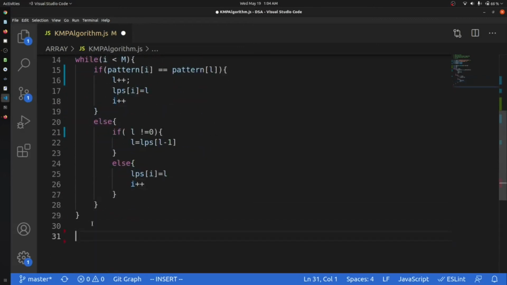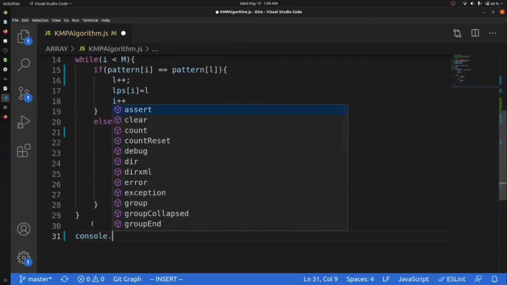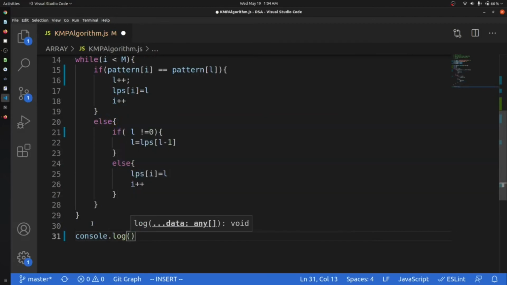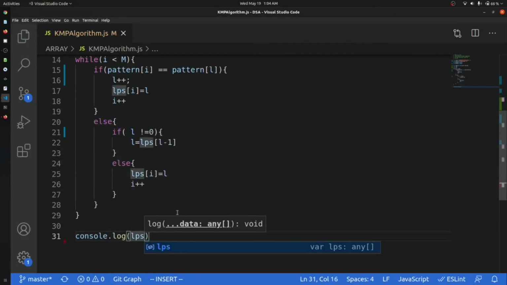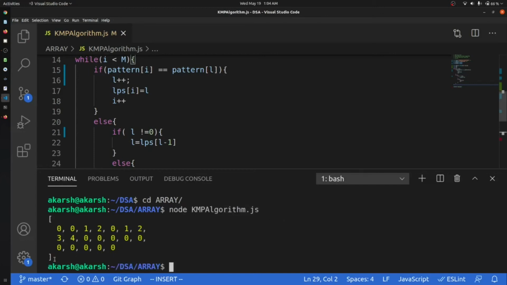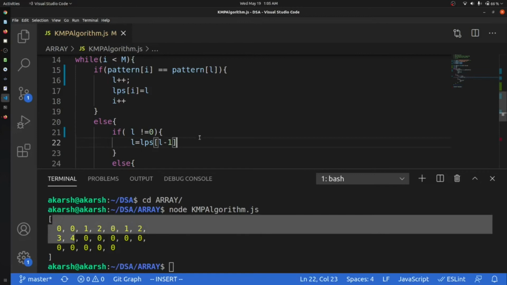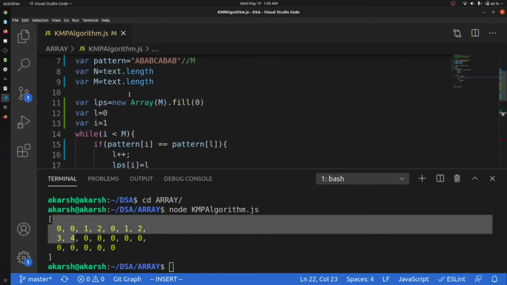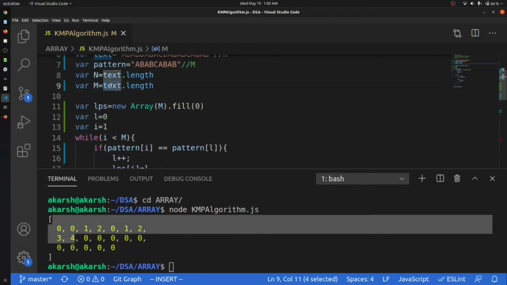And let's see what is the output of this LPS. Firstly, we will check what this LPS is, then we will move forward to calculating the other stuff. Okay, now we will check. Okay, so you can see that we have this thing 1000. Yeah, you can see that we have this. I think I have given something wrong. M is the pattern length.